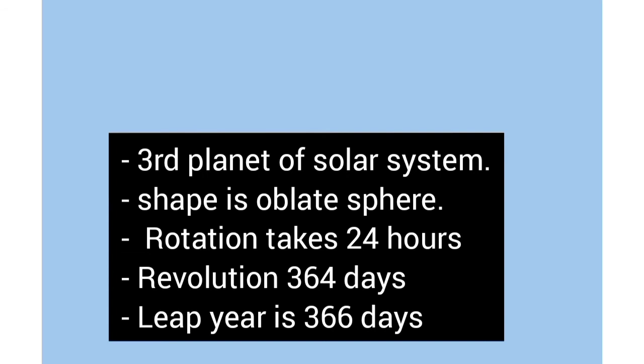And these extra hours, minutes and seconds add up to make a leap year every 4 years. So after every 4 years, we have a year of 366 days, and that is known as our leap year.